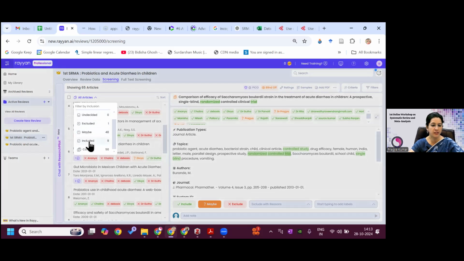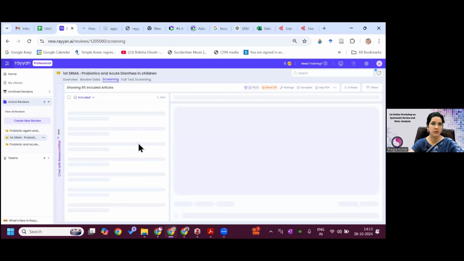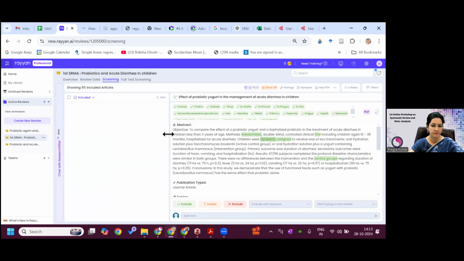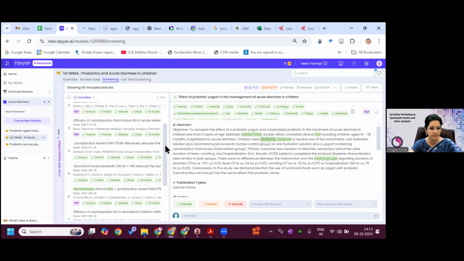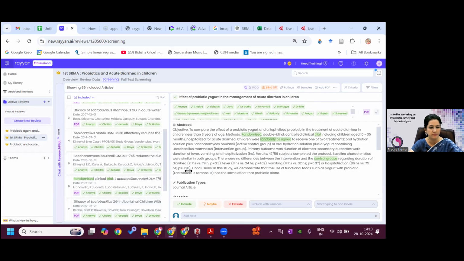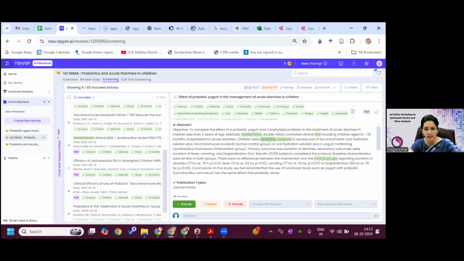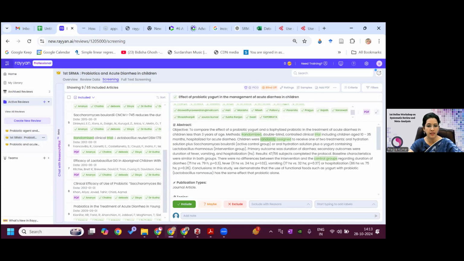You can see the sequence of included articles also. So you can see here that all of us have said yes to this article. So all green you can see. And here you can see the names of everyone who has done it.